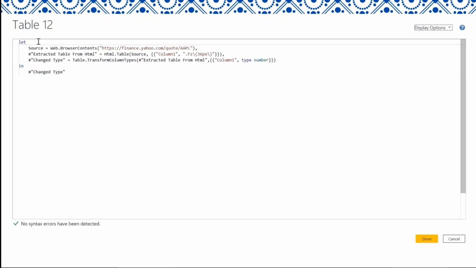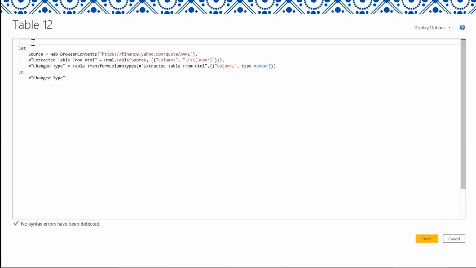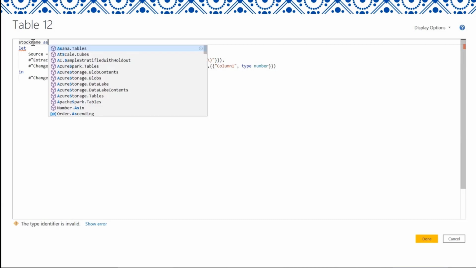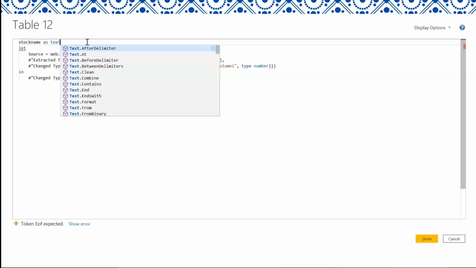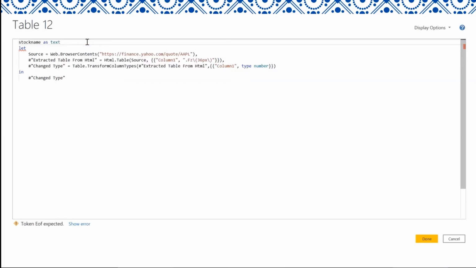Now I'm in the Power Query Editor. So now I'm going to go into Advanced Editor. Once I go into Advanced Editor, I'm going to enter on the let, and the formula is stock name, and then as text, and then you close the bracket. You were meant to open the bracket there, but I'll go back and do that. So I close the bracket, and then you go equal sign and then the greater than sign. Then you go back to the front, and I'll just close the brackets here.